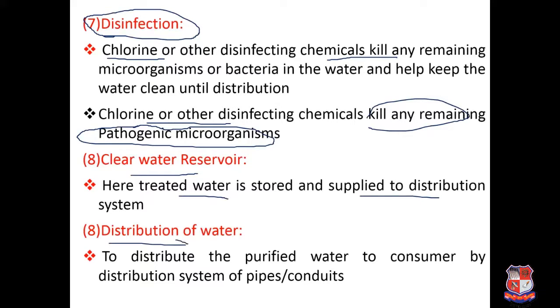So this distribution system is just to distribute the purified water to the consumer by a distribution system of pipes and conduits. So generally in India, the water distribution system is adopted in such a way that the whole city is divided into various zones, and in each zone an overhead tank is provided, and before the overhead tank, one underground storage tank or clear water reservoir is provided, in which chlorination is done to the treated water which is coming from your water treatment plant, and then it is lifted by pump, and then it is supplied through gravity